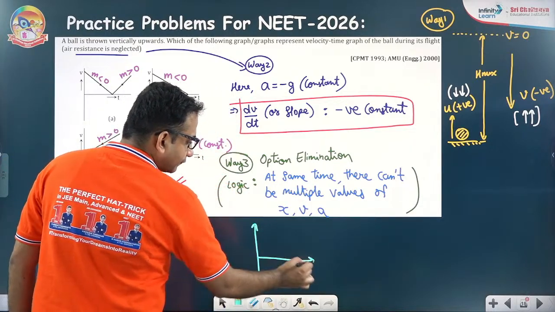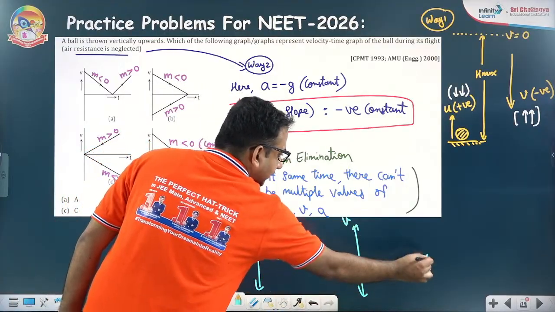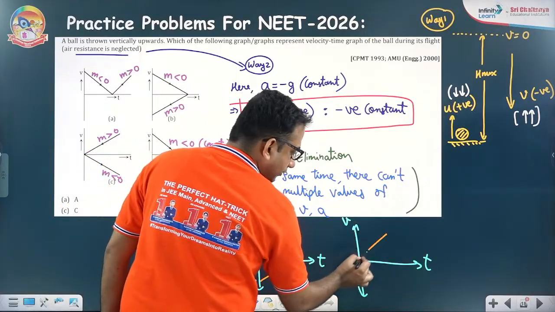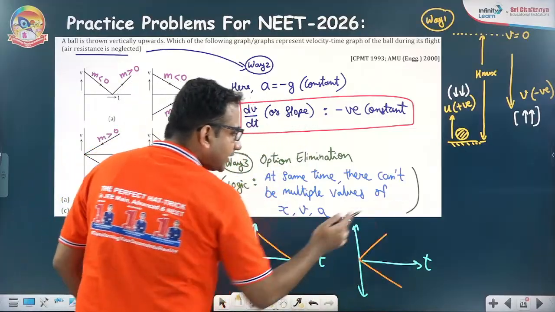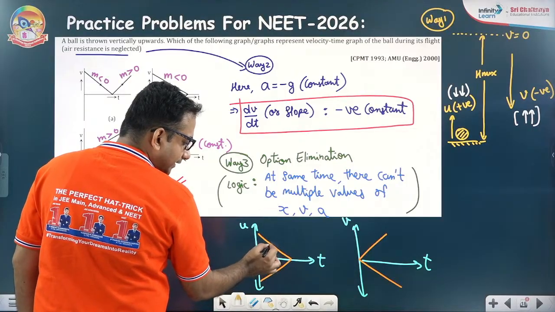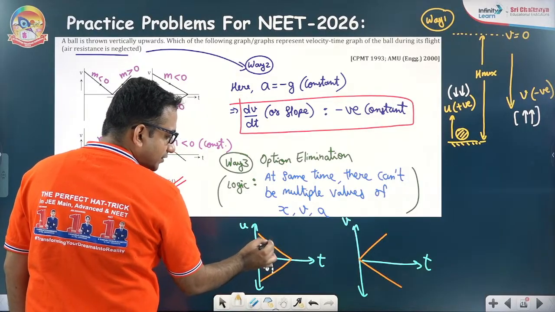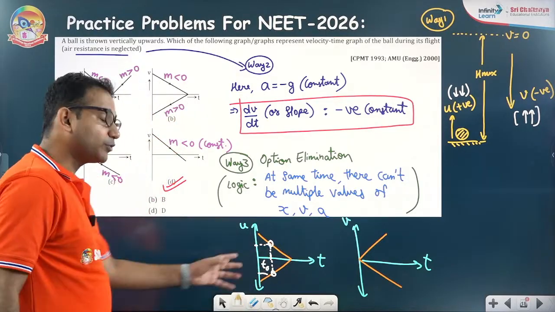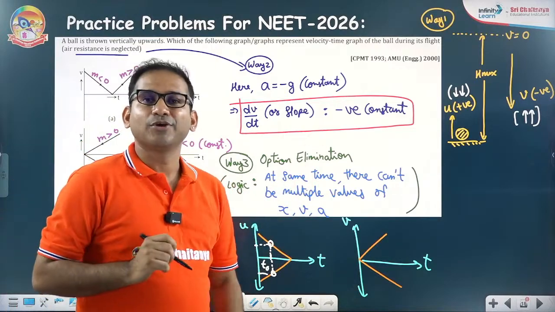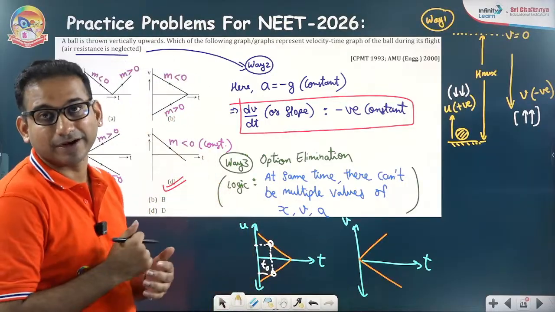For example, if you are drawing a VT graph, and the graph is, suppose, this, or the graph is this, then these two graphs can be directly eliminated just by looking at them. The reason is, if you talk about any time instant, at some time t0, you will get two values of velocity, which is not possible. At the same time, the particle can possess only a unique position, only a unique velocity, only a unique acceleration. There cannot be multiple positions of the particle.